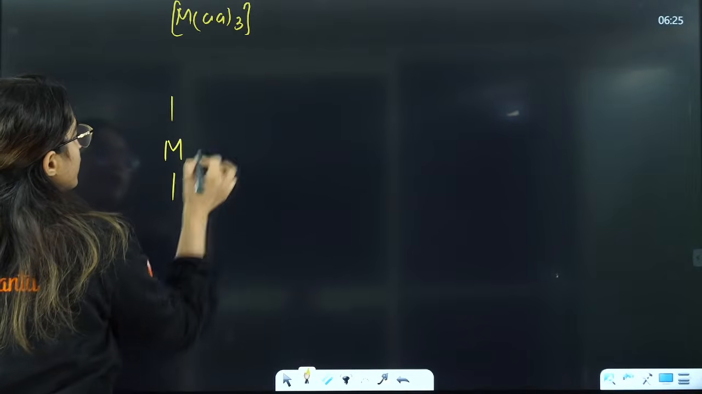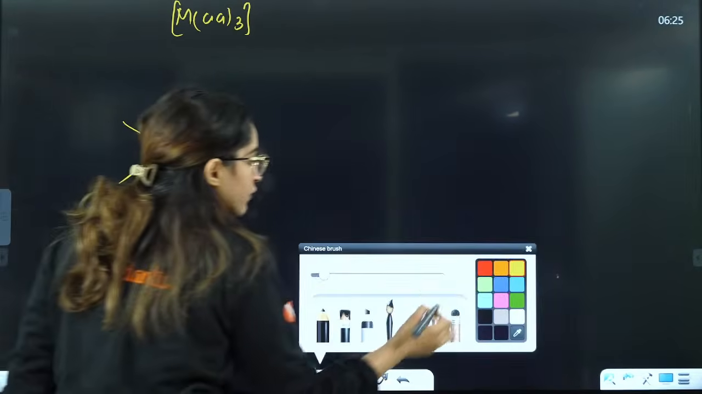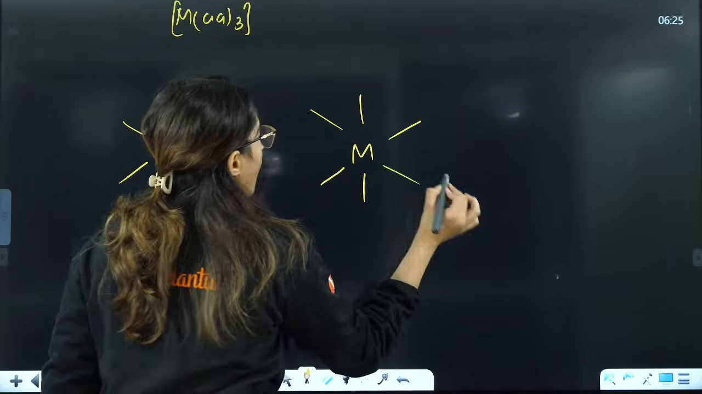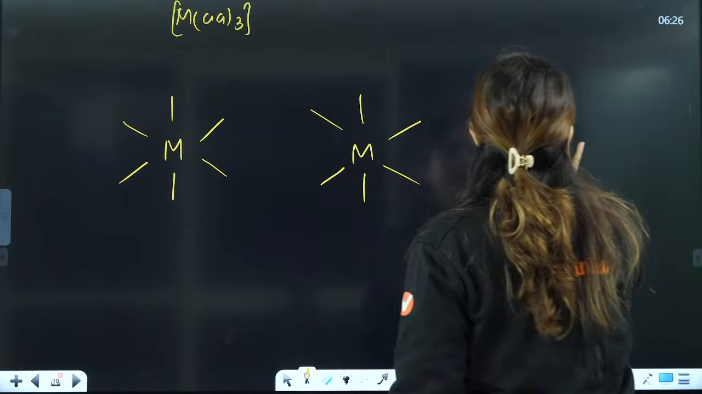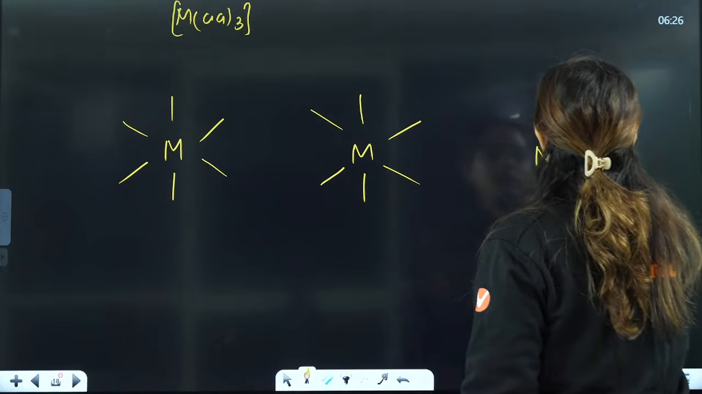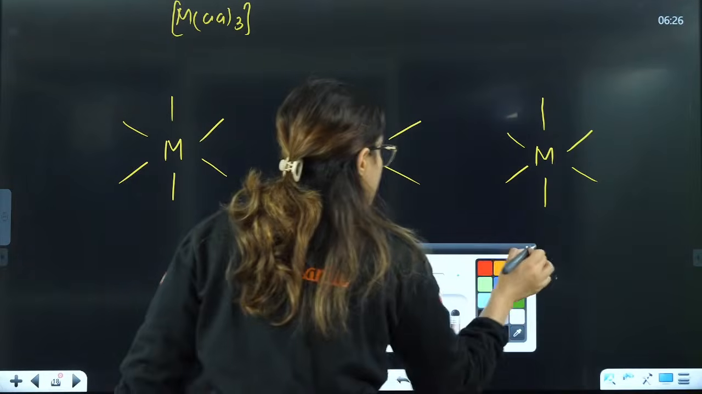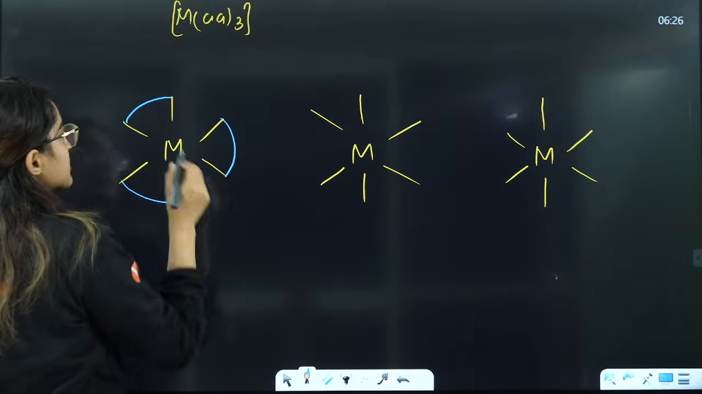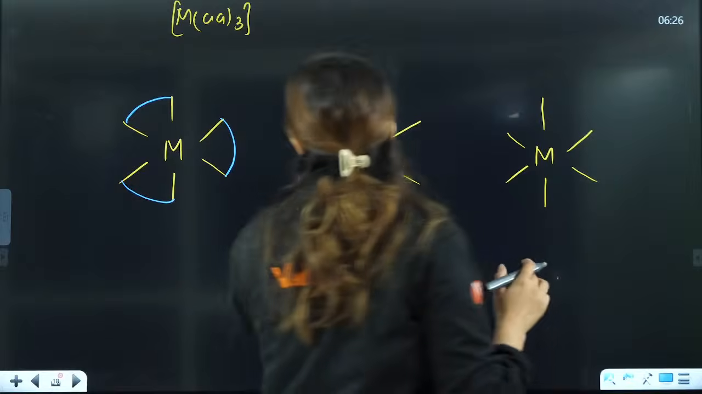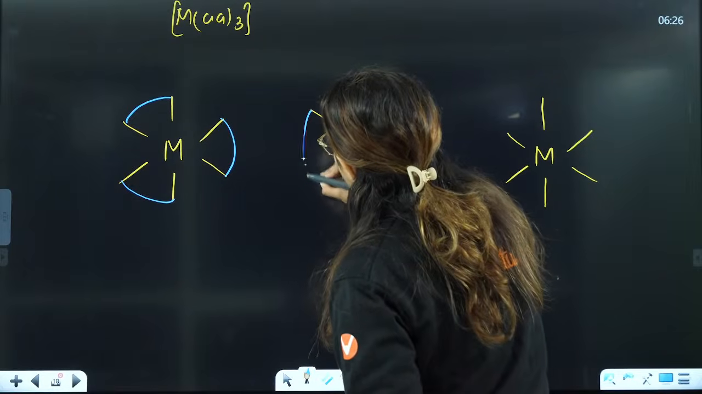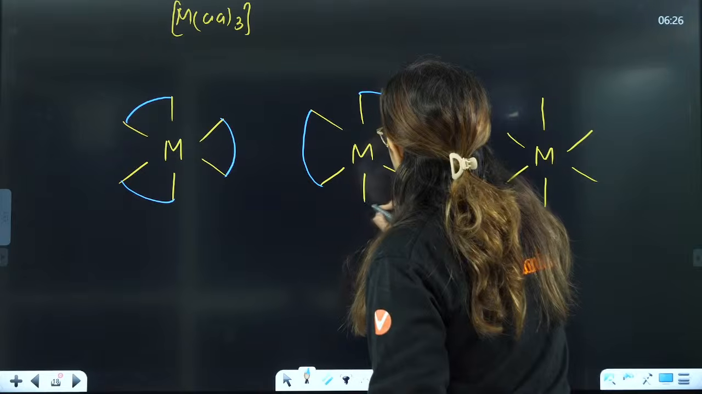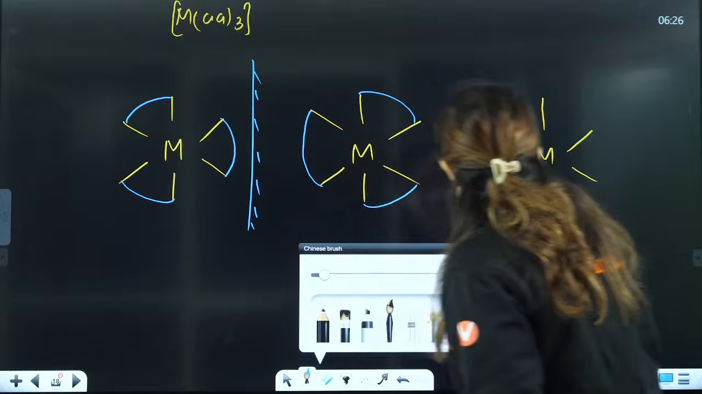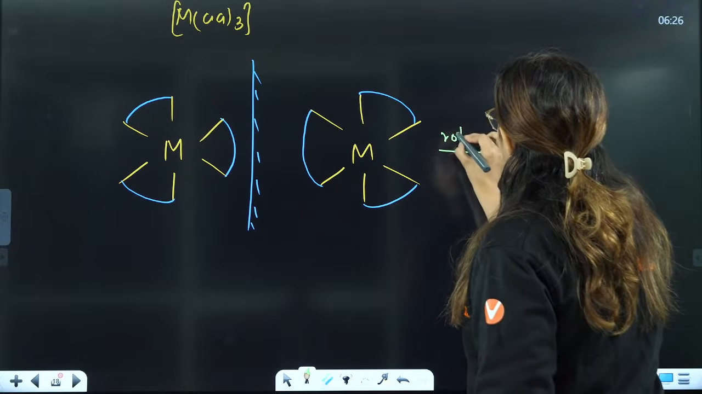This is M, 1, 2, 3, 4, 5. Now, I'll just draw firstly all the initial structures here. This is M, 1, 2, 3, 4, 5. Now, if you see, this is going to be AA thrice, means 1, 2, 3, right? Now, when you draw the mirror image of this one, this will be 1, this will be 2, and this will be 3. Now, this is the mirror image. Now we are going to rotate it.